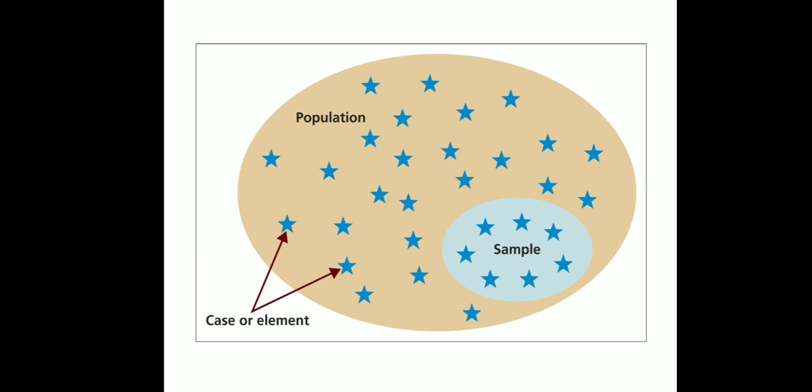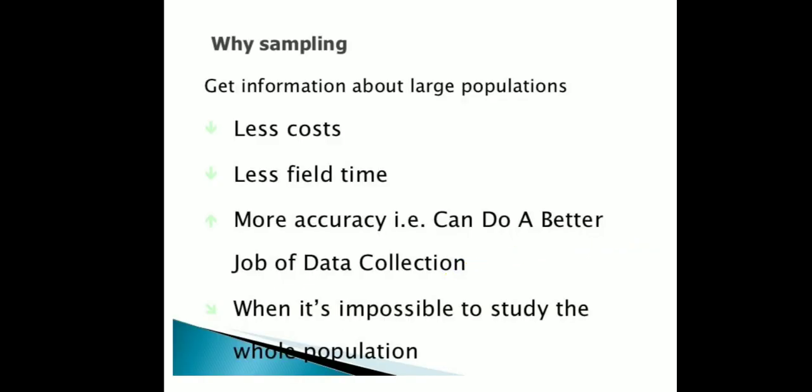The study of this sample and population is known as sampling theory. Why is sampling necessary? As I said earlier, you can't study all the objects. You can't study a selected characteristic of all the individuals in a universe or a population. So you need a subset of that, which is called a sample. Sampling is needed to get information about a large population at less cost.